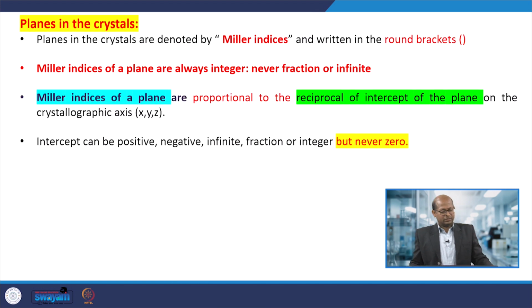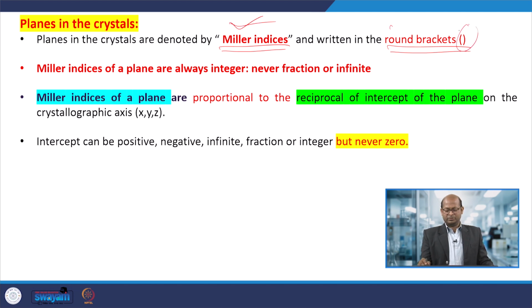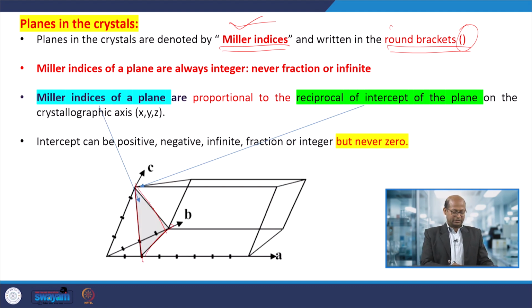Okay. And then Miller indices, which we have also studied, are expressed in terms of round brackets. Suppose a particular plane is present, a crystal's lattice plane. How can we express in which direction it is present?